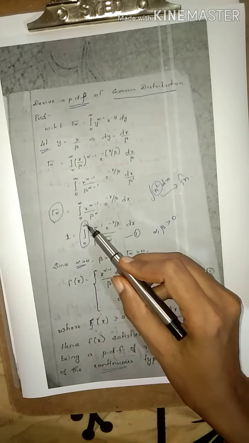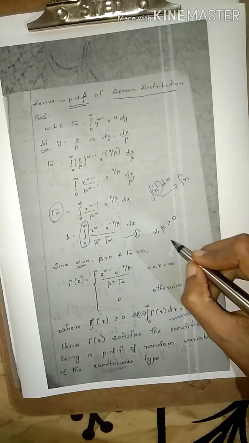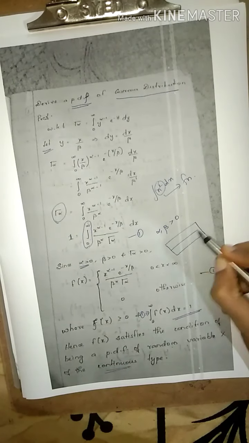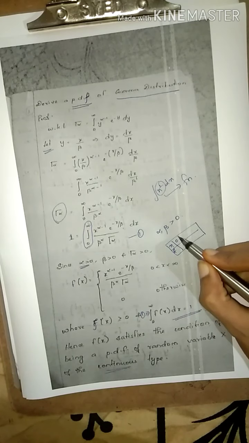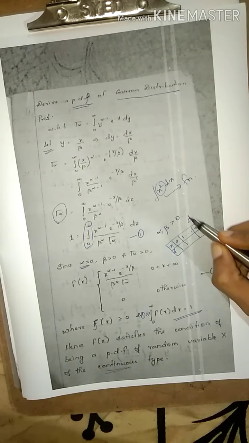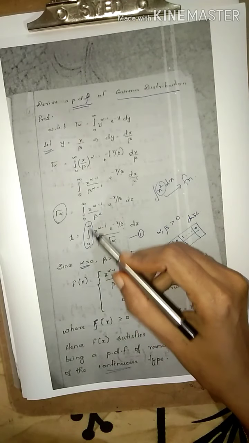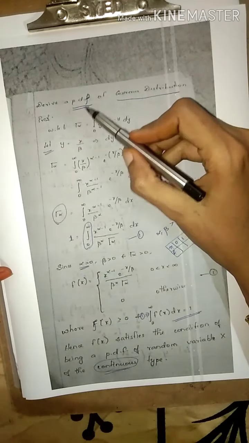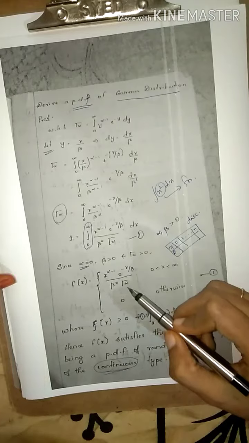Usually this integral represents the continuous type. Discrete type means you can say that like the table values will be given, x, f of x, 0, 1 etc. The finite values like this given means you can say this is a discrete case. If such type of integral cases are given, the limit case is given, so that we can say that is a continuous type. Derive the PDF of gamma distribution. This is the proof.